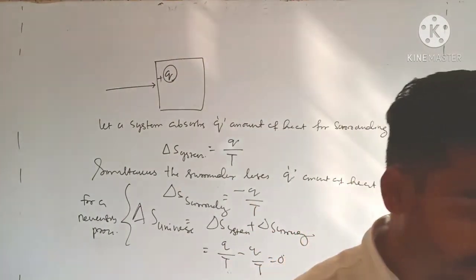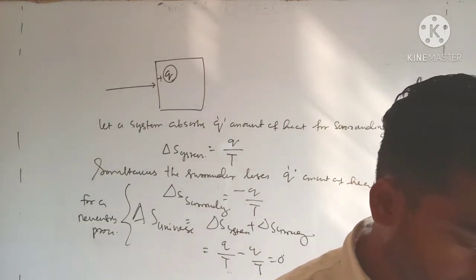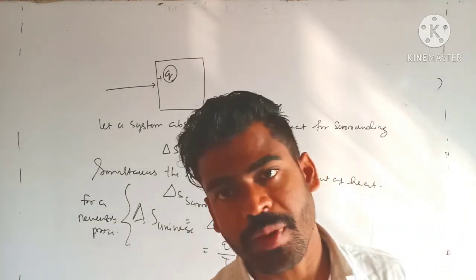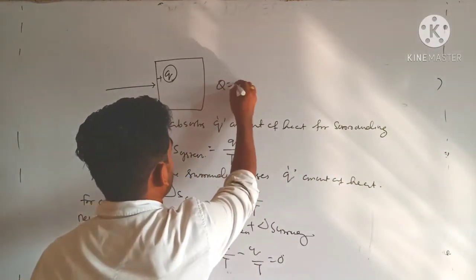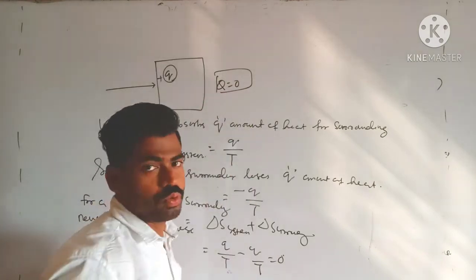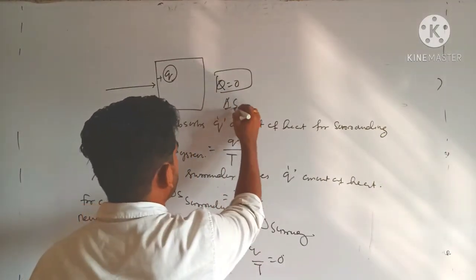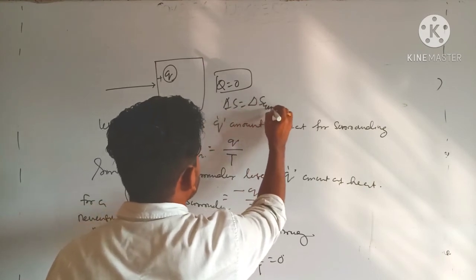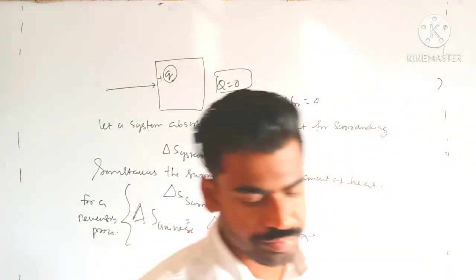For an adiabatic process, what is our expectation? You see, in case of an adiabatic process there is no exchange of heat, that is Q is equal to 0. No heat is absorbed by the system or given out by the system. So you can directly write del S is equal to del S system plus del S surrounding, that is also equal to 0.